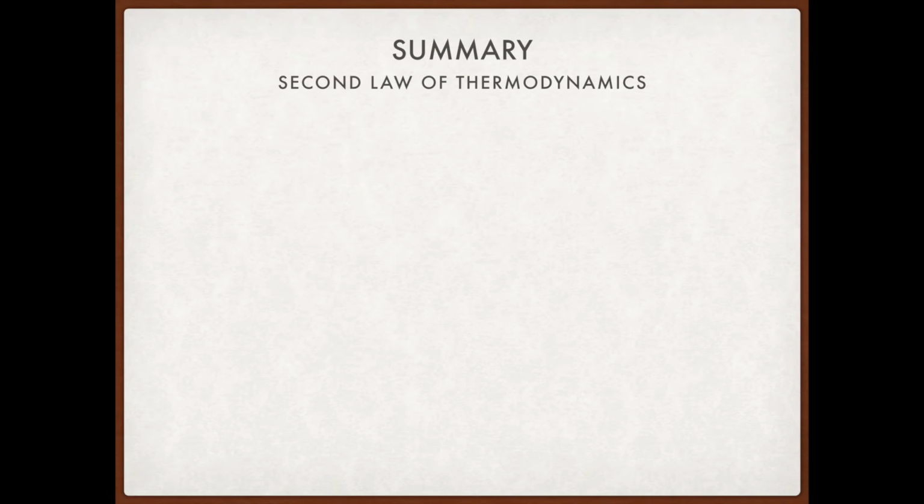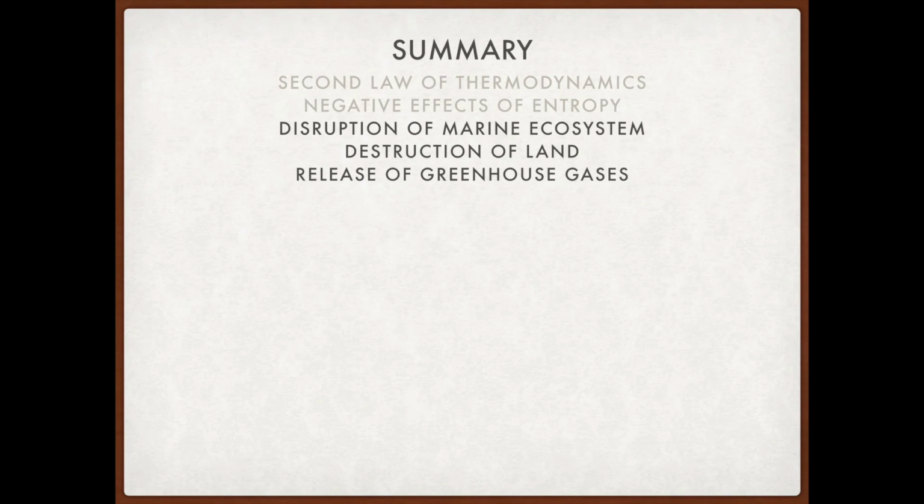So, let us go through what we have learned so far in the video. We first showed examples of what the second law of thermodynamics meant, and we illustrated that through the coffee cup and egg breaking example. Then, we talked about the negative effects entropy brought about. We talked about the disruption of the marine ecosystem through the discharge of nuclear power plants, destruction of land through mining, and also the release of greenhouse gases from coal power stations.